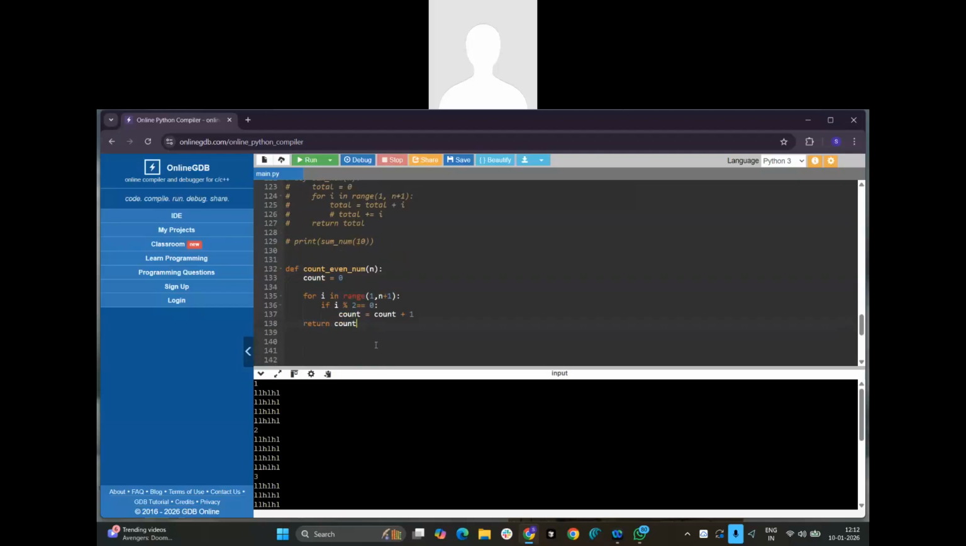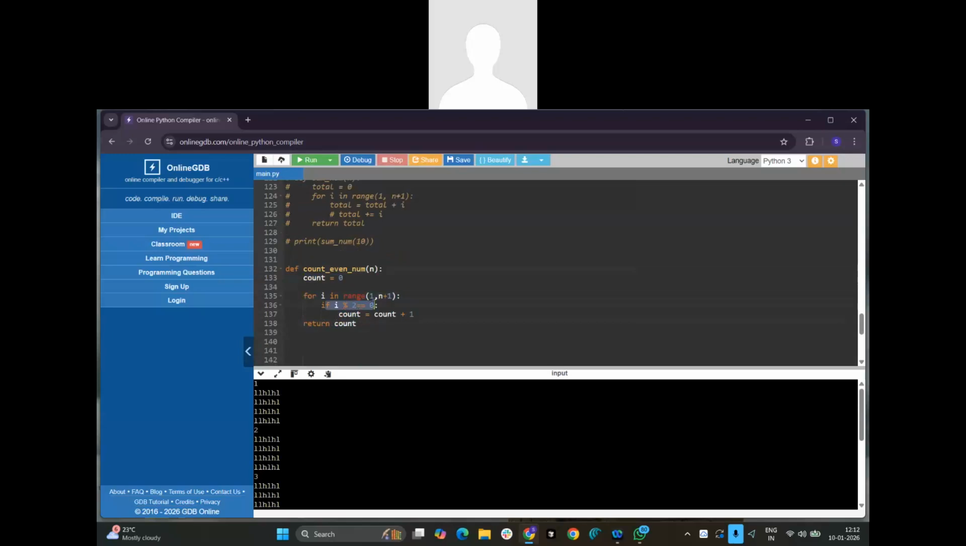So what is the logic here? I'm taking a count as 0. I want to count the even numbers. Then range, there is no doubt here, right? This variable will be taken, and this is the for loop.